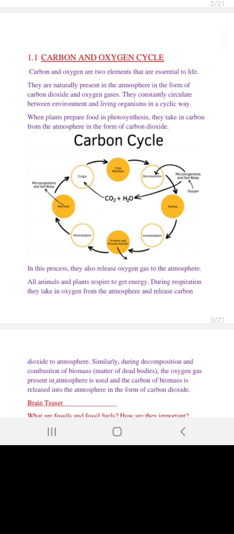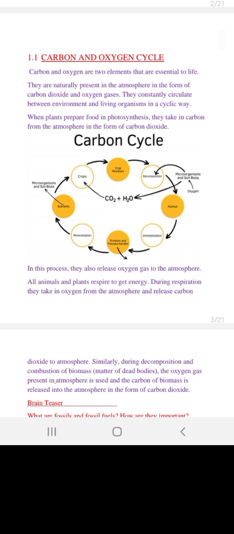When plants prepare food in photosynthesis, they take carbon from the atmosphere in the form of carbon dioxide. Photosynthesis is simply a reaction in which carbon dioxide combines in a way that gives rise to a food product called glucose.